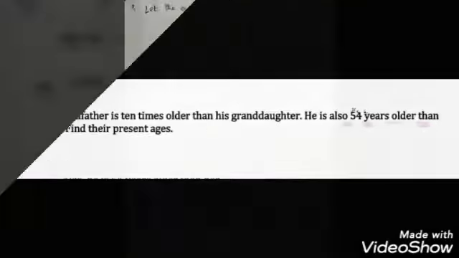Right? So, next, a grandfather is 10 times older than his granddaughter. He is also 54 years older than her. Find their present ages. See here, two members are here. One is grandfather and one is granddaughter. That grandfather is 10 times older than his granddaughter. And another hint they have given, he is also 54 years older than her.